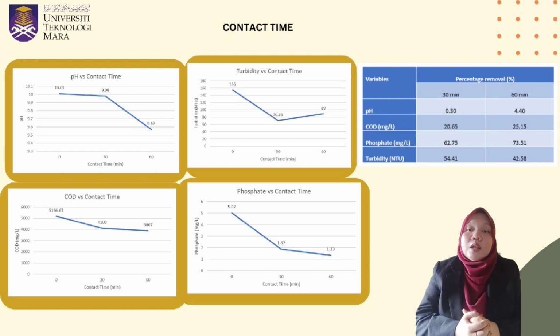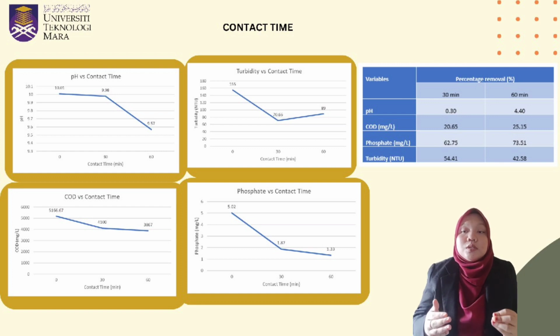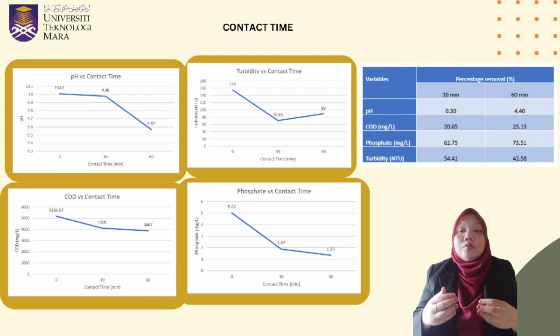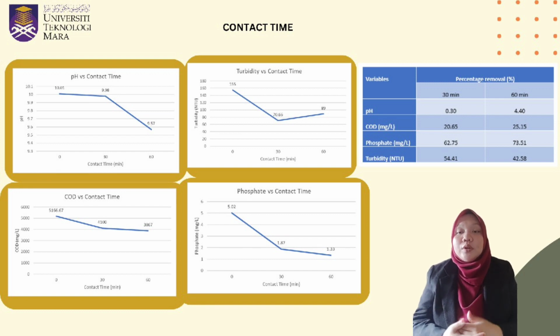However, the turbidity value has increased from 70.66 NTU to 89 NTU. The percentage removal in the contact time of 30 minutes is 54.41% and for 60 minutes is 42.58%. The turbidity value is higher in 60 minutes contact time due to desorption or rebound. Contaminants that were previously adsorbed into the activated carbon may dissolve and be partially released back into the water. This can happen due to changes in the system condition or interaction between the adsorbed contaminant and the carbon surface.